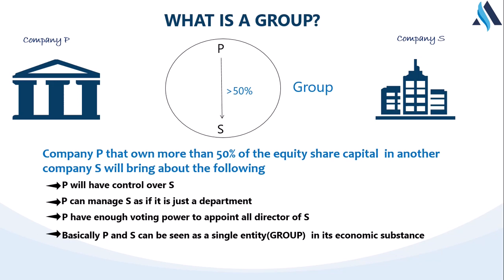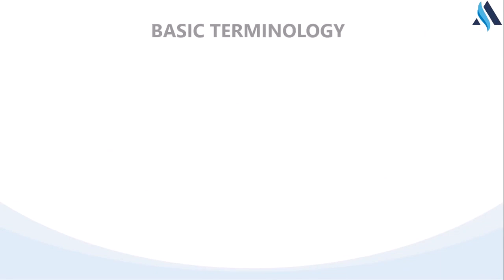Legally, company P is a different entity, company X is a different entity. But in economic reality, I can conclude that company P and company X should be seen as one, which is a group. So, to understand better, we need to understand basic terminology.